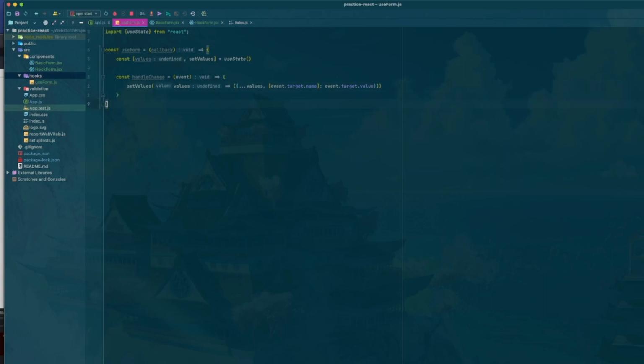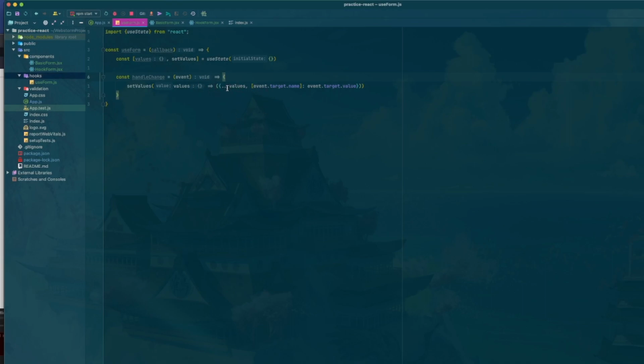So what this is doing here, and I forgot to do something up here that maybe will make this make more sense: we're going to pass in as an initial state an empty object. So what this is going to do is values is actually going to store a set of key value pairs now.